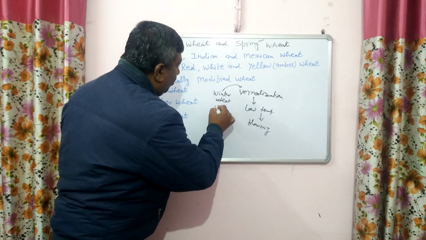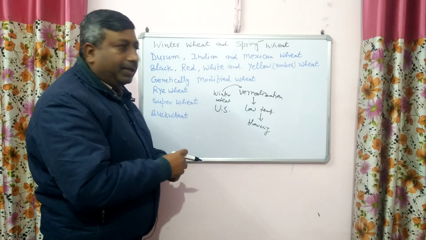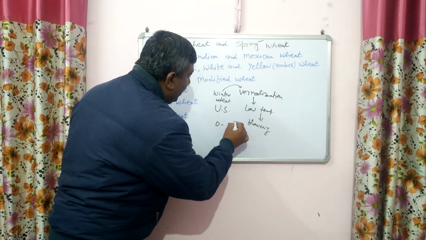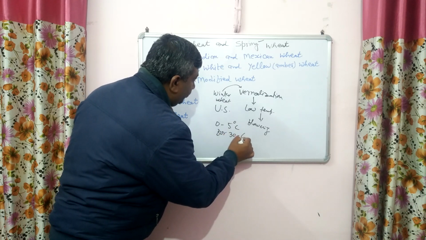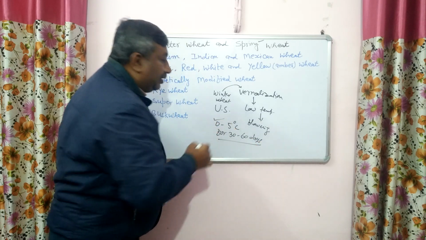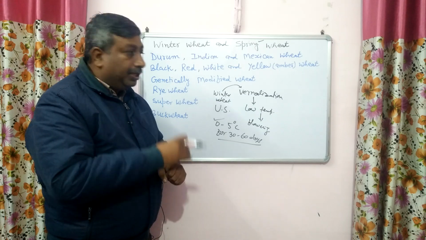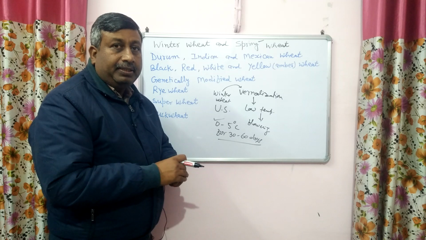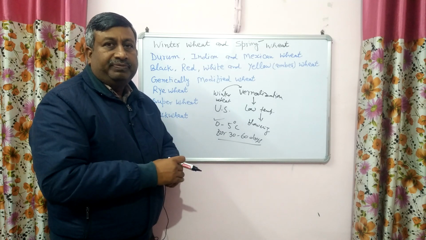So such type of wheat is grown in the US, where there is low temperature, and the temperature requirement is about 0 to 5 degrees centigrade for about 30 to 60 days. If this temperature range of 0 to 5 degrees centigrade, which is a very low temperature range, persists for 30 to 60 days, then the wheat crop turns into the reproductive phase.